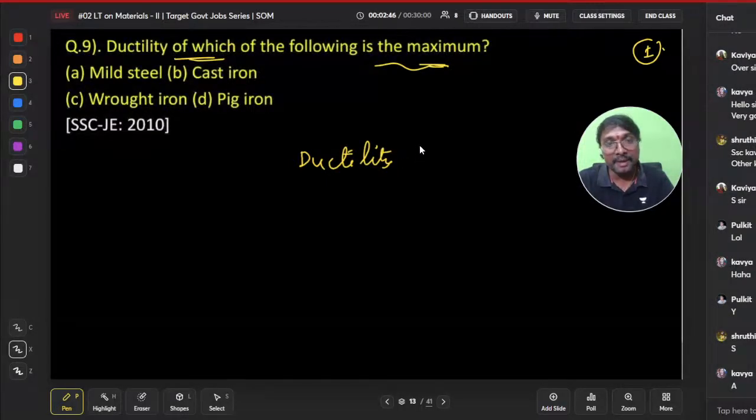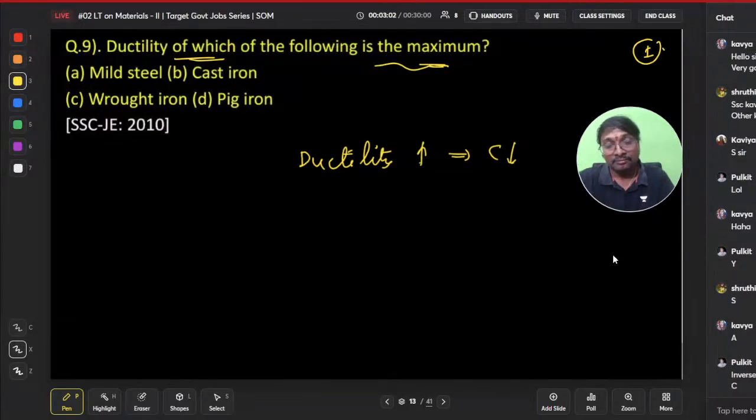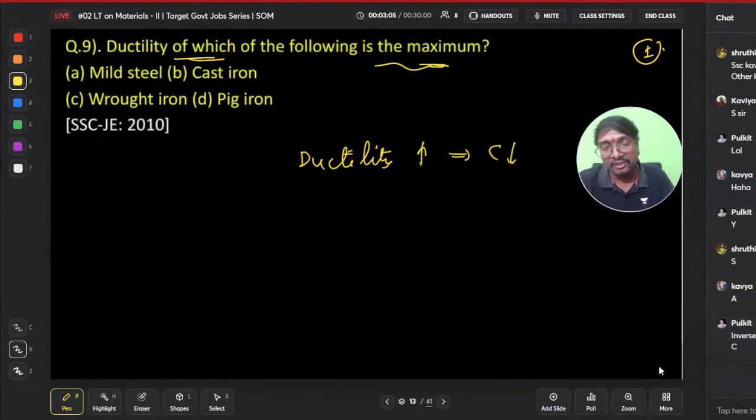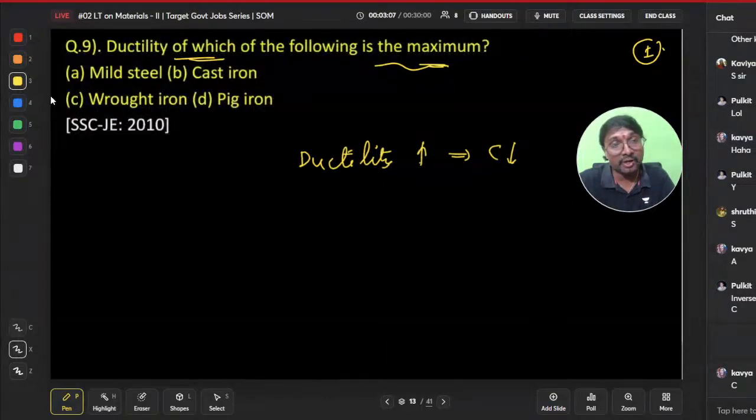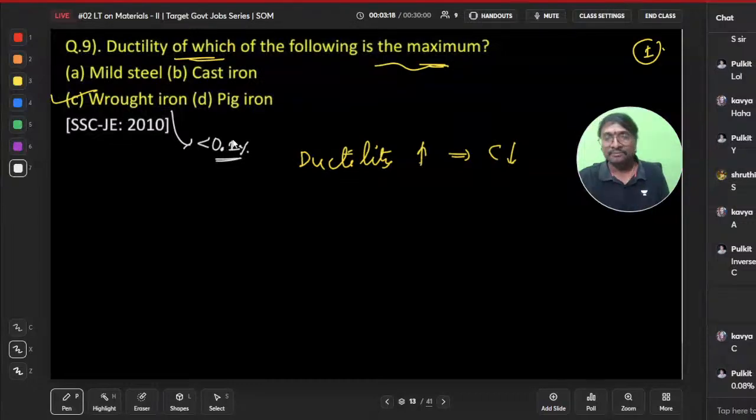That ductility should be maximum means, what is the condition to be satisfied? Everyone tell me. Ductility should be maximum means that carbon content should be least, right? So for which one will you have the least carbon content among all of them? If you just observe, that is your wrought iron. It is 0.08 and mostly lesser than 0.1% only. Yeah, 0.08, you can consider, but lesser than 0.1% only most of the situations you will be getting.